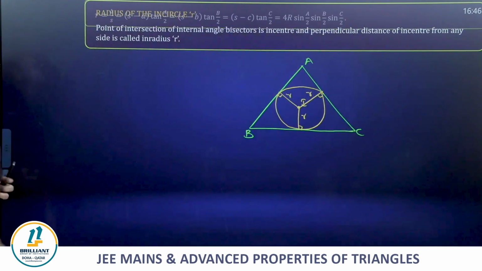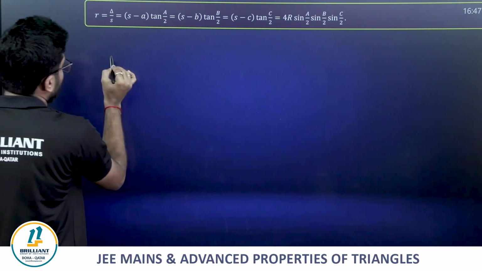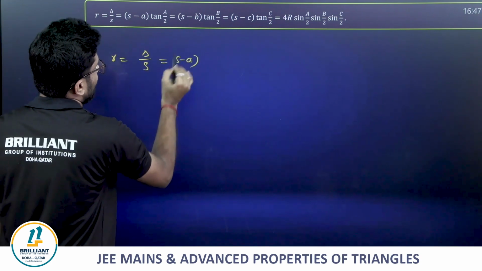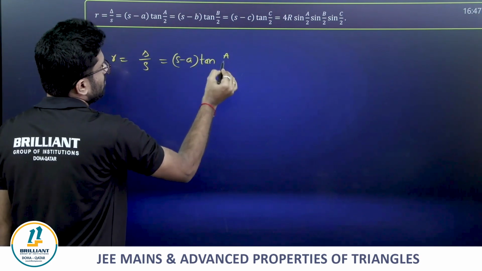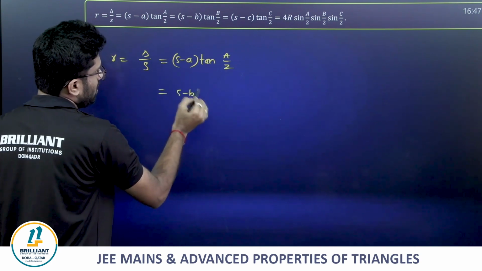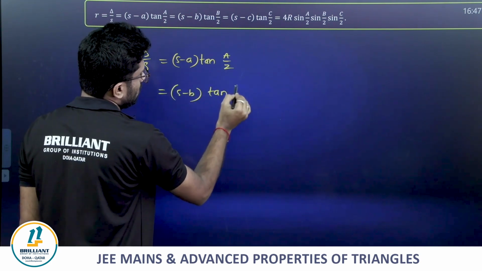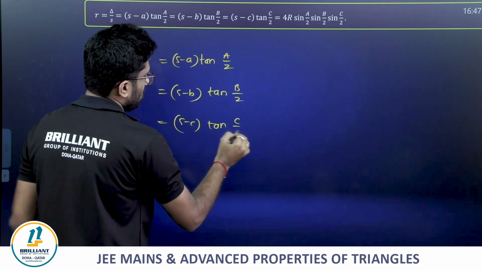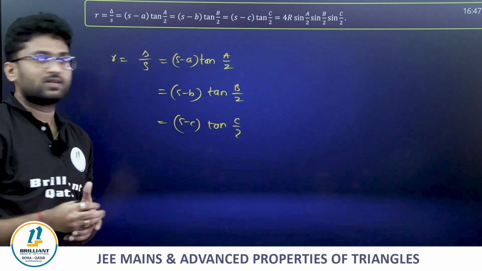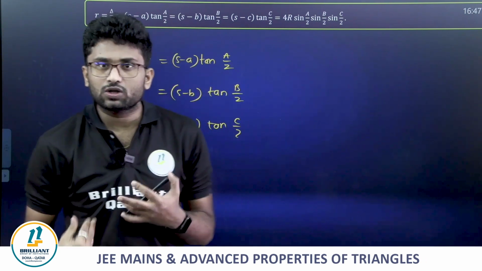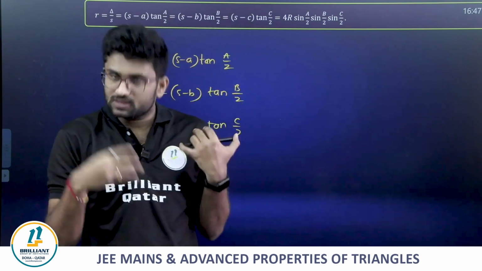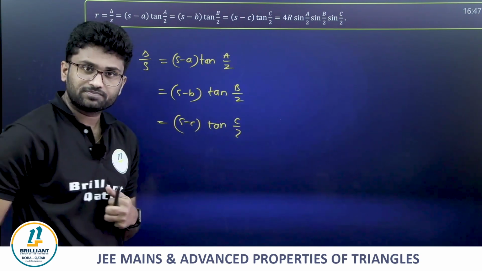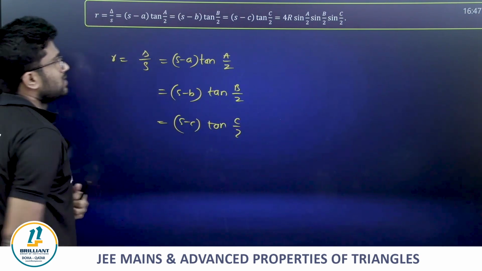We have good relations in terms of r, that is, r is equal to delta by s, the most important one, and apart from that, r is equal to (s minus a) times tan A by 2, just by using symmetry, guys. Similarly, r in terms of B is (s minus b) times tan B by 2, or (s minus c) times tan C by 2. We use these according to our requirement. Suppose we get to know some angle A, B or C, either pi by 4 or pi by 2, in that way we use any of these three. Or r is equal to delta by s.